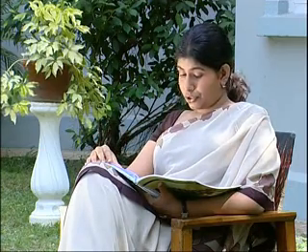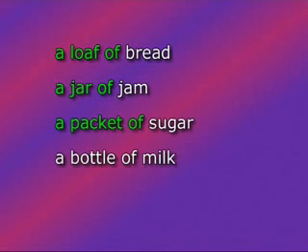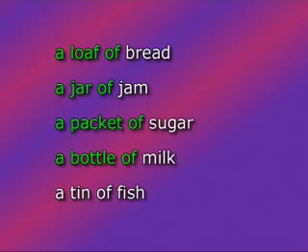Remember, some foods are good for you, like fruits and vegetables. Some foods, although, like sweets and fried foods, are not very healthy. So remember, you should not eat unhealthy foods too often. Do you know how to describe a number or a collection of one food type? Let's look at some examples. A loaf of bread, a jar of jam, a packet of sugar, a bottle of milk, a tin of fish.